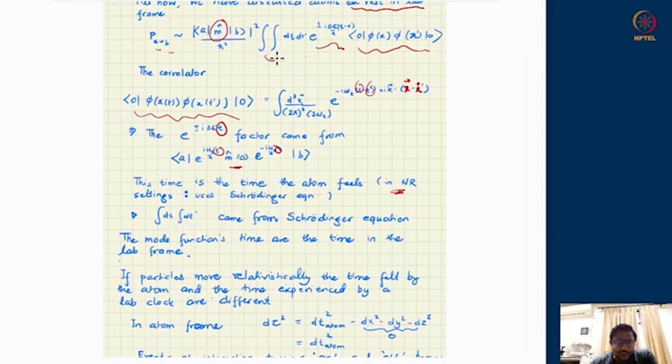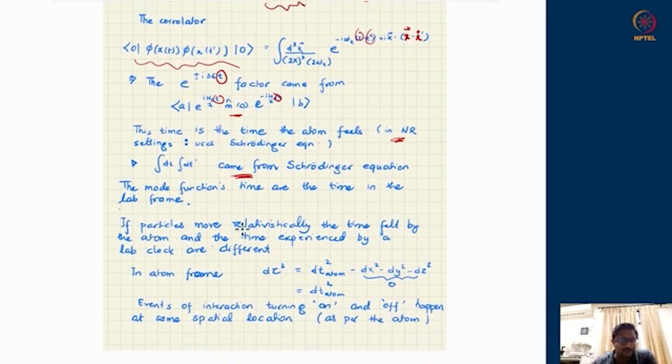So the double time integral which appears over here, remember, appeared from the mod square of the probability amplitude, and the probability amplitude itself had a single integration in dt which was obtained from the Schrodinger equation. In some sense, it is writing the Schrodinger equation in the interaction picture, but ultimately the Schrodinger equation.